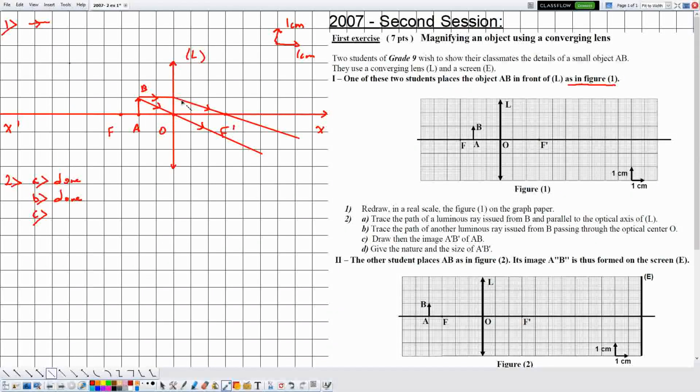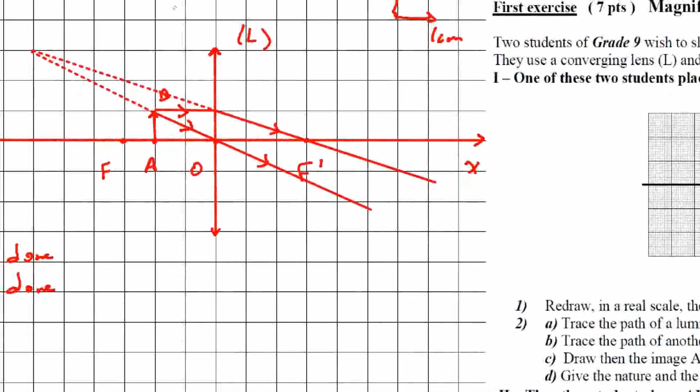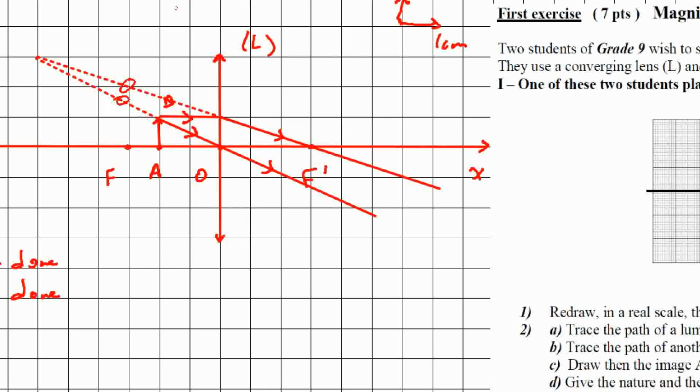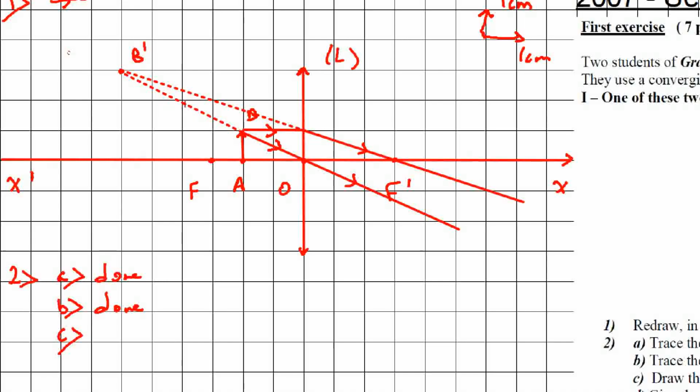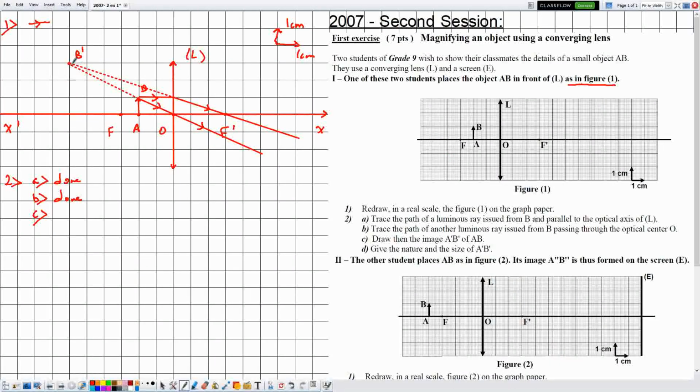This is the prolongation of the first emergent ray, and this is the prolongation of the second emergent ray. Because these prolongations are coming from these emergent rays that are coming from these incident rays that are coming from B, therefore their point of intersection will be B prime. Moreover, a hat is found on B directed away from the optical axis, therefore we must place a hat on B prime directed away from the optical axis. So let's place the hat.